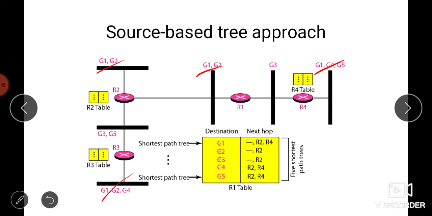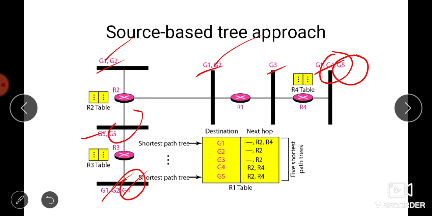G2 has in 3, which is 1, 2 and 3. G3 in 2, 1 and 2. Okay, G4 in 2, so this is G4 and this is G4. And G5 in 2, so G5, 1 and 2. So G5 has its loyal members in 2 networks.